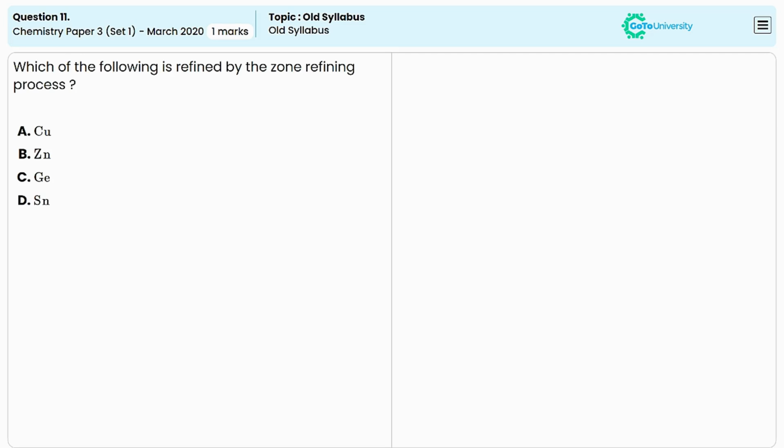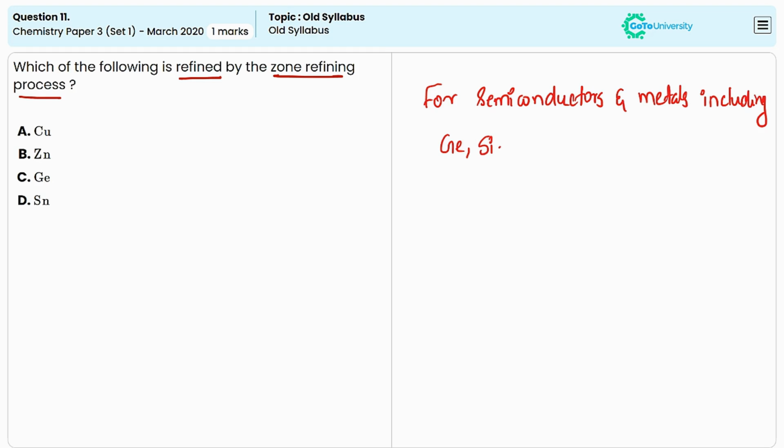Different elements are given in this question. We have to identify the one which is refined by the zone refining process. Zone refining is a method used to purify semiconductors and metals including silicon and germanium.